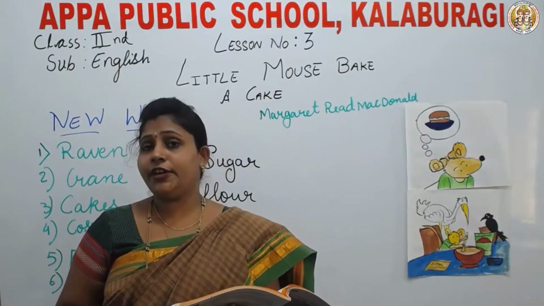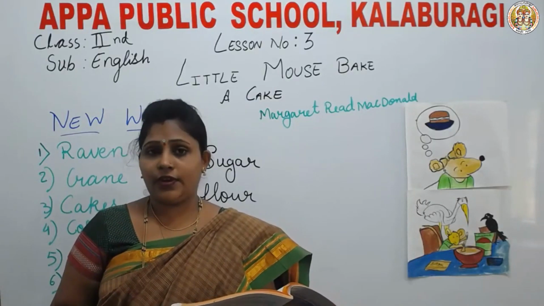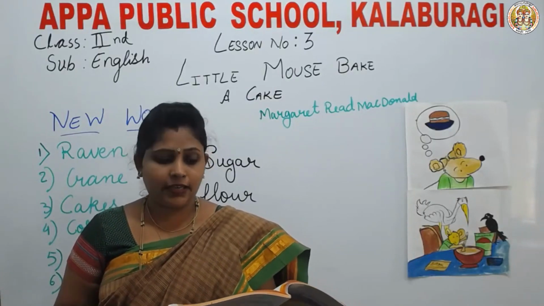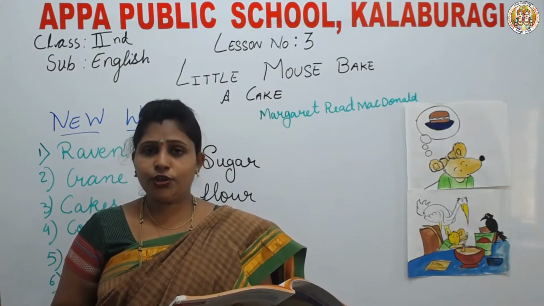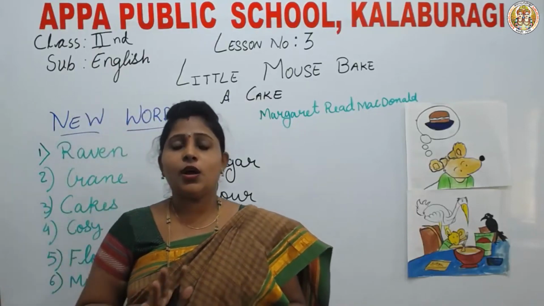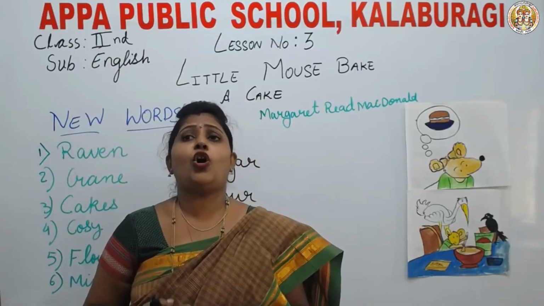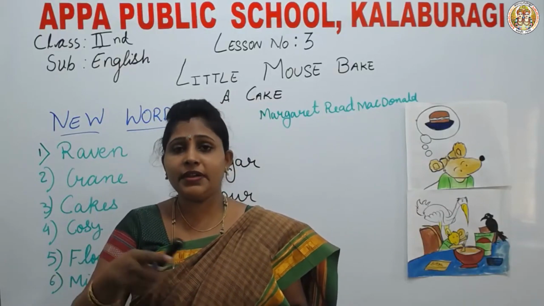Now, who will put it into the oven? Not me, said Raven. I am still busy. Not me, said Crane. I told you I am busy. So, when the mouse had mixed it all, what things did the mouse put in and mix?